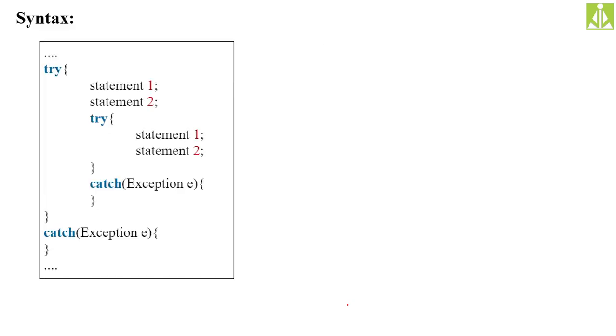Here you can see, let us say all these statements, statement 1, statement 2, and inside the nested try block also we have statement 1, statement 2. All these statements are generating exceptions. Let us say the outer block statements are not generating any, but the inner block statements are generating exceptions. In that case, even after executing the inner block statements, there is scope for executing the statements in the outer try block also. When we do this practically, you will understand.